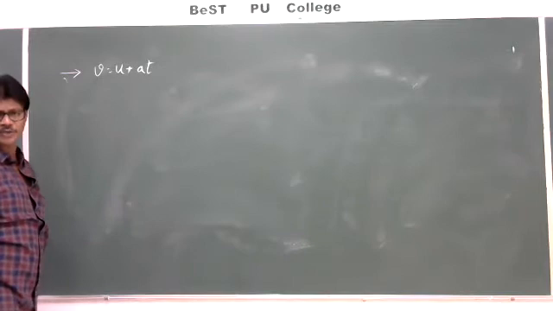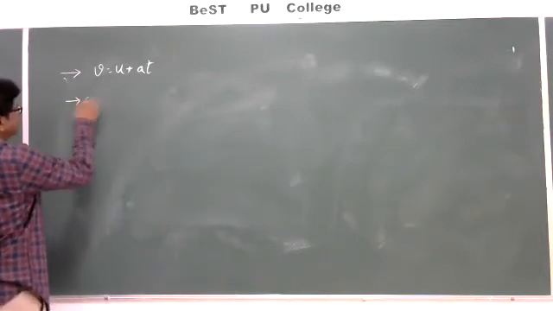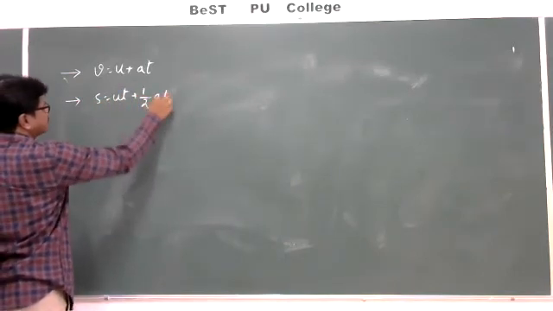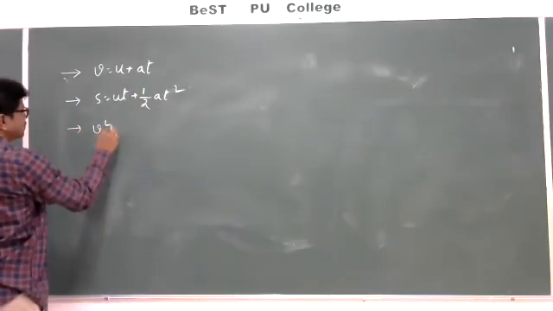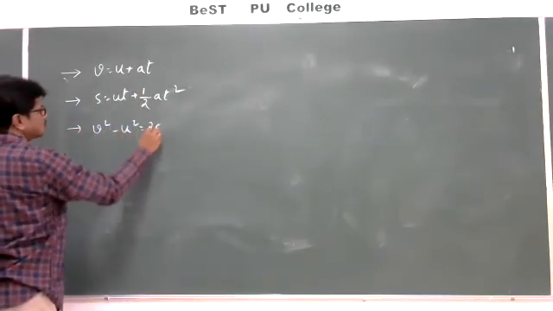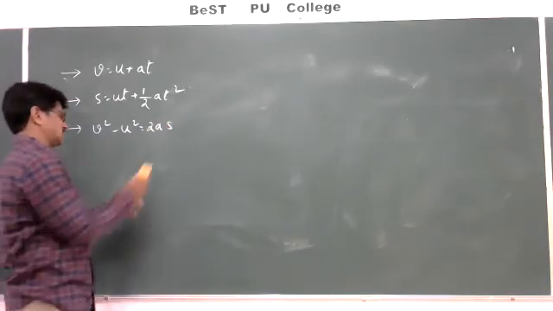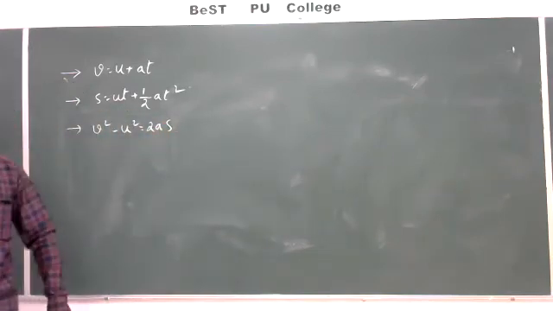These formulas are very familiar. Second one is s is equal to ut plus half at square. Third one is v square minus u square is equal to 2as. Like that, many other formulas are also there.